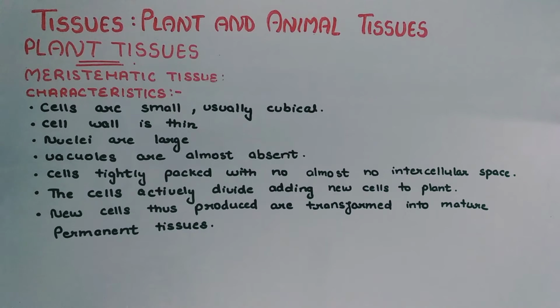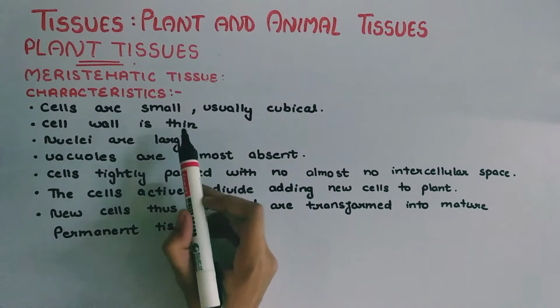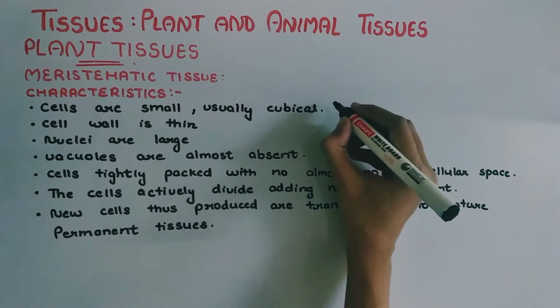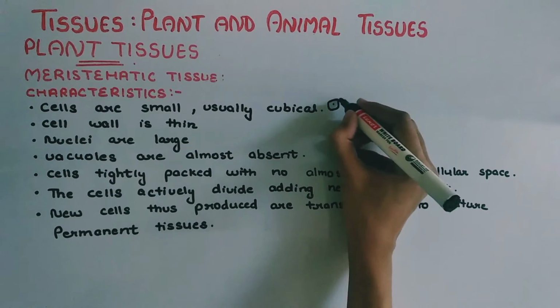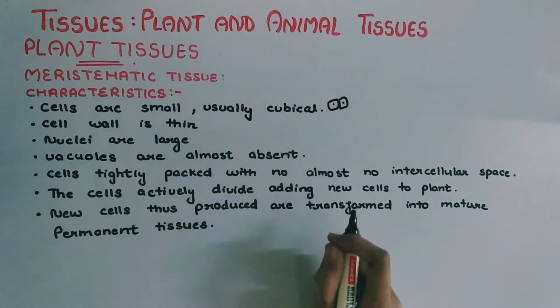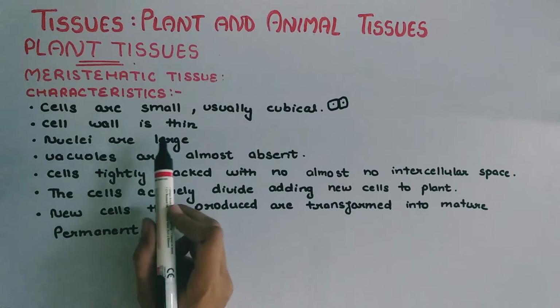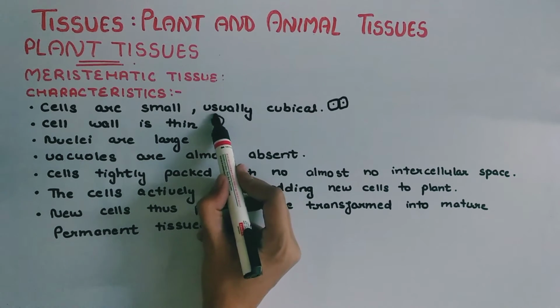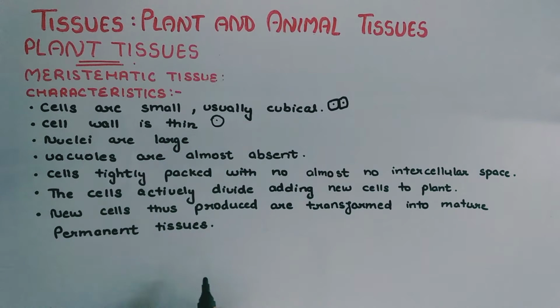Characteristics of meristematic tissue. The cells are small, usually cubical. This means the cells are small in shape and usually cubical in shape. The cell wall is thin. We know that the cells need to divide, so their cell wall is very thin, so that it is easy for the cell to break the cell wall before division.